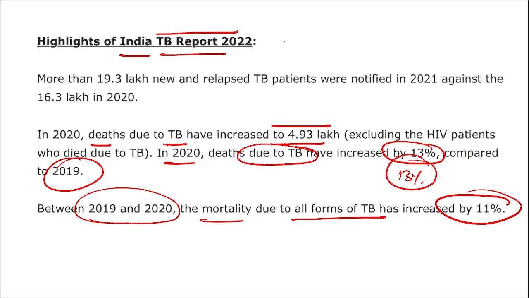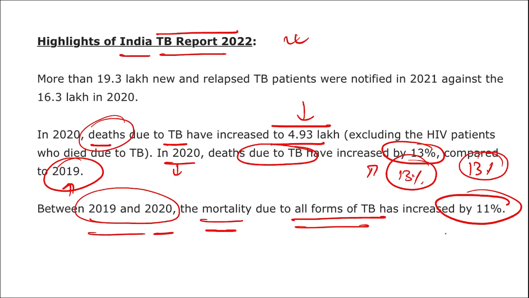Then, if we look at some of the highlights, it stated that the death due to tuberculosis has increased to 4.93 lakh, and overall, if we see percent-wise from 2020 to 2019, the deaths have increased by 13%. Alright, between 2019 and 2020, the mortality due to all forms of TB has also increased by 11%. Mortality, what is mortality? Mortality is also your death.